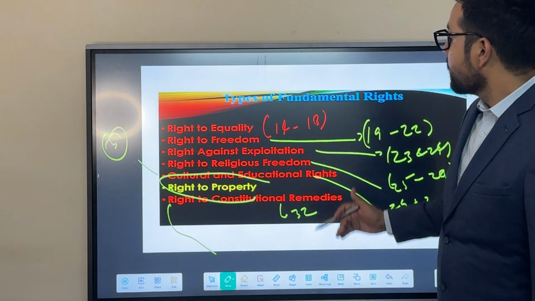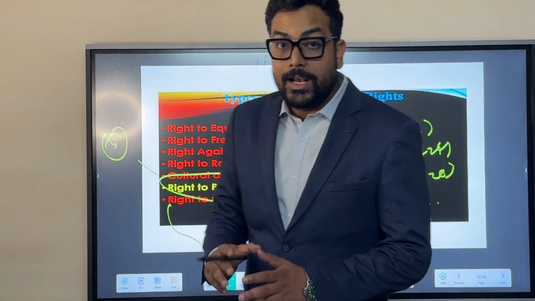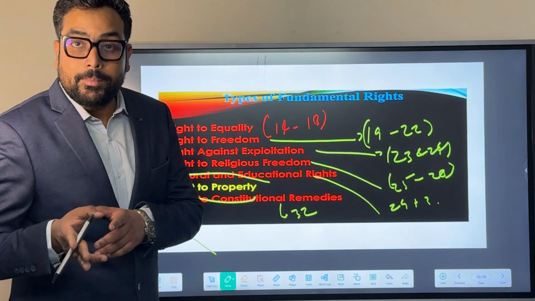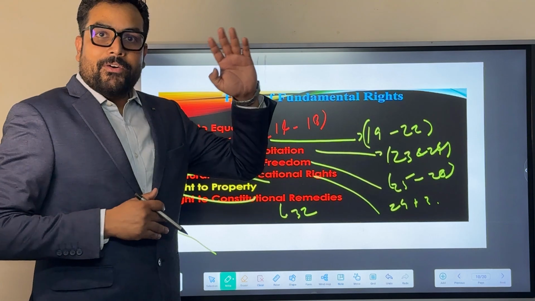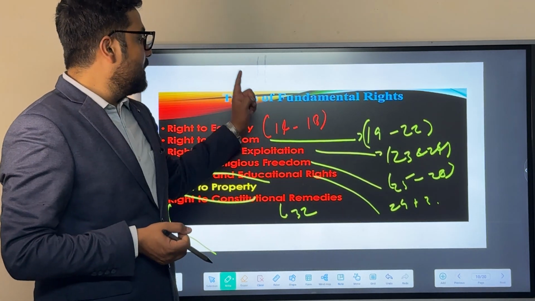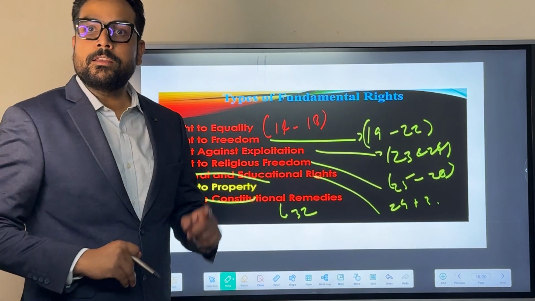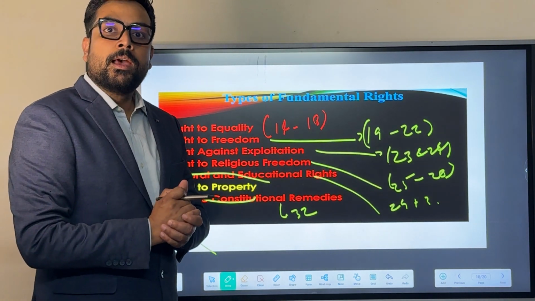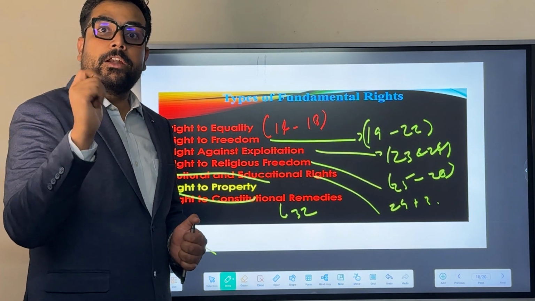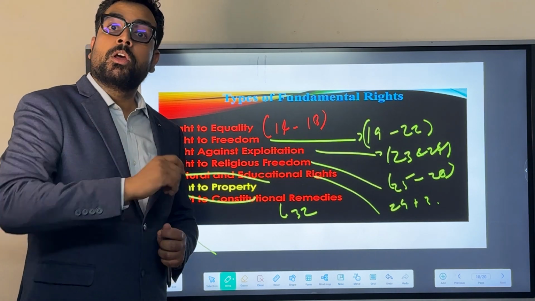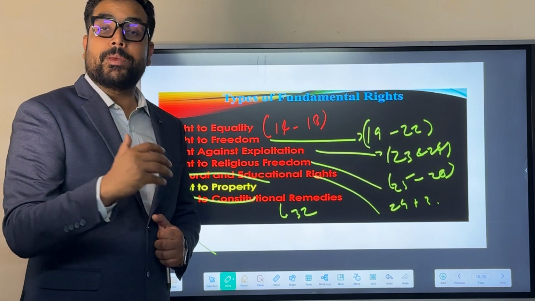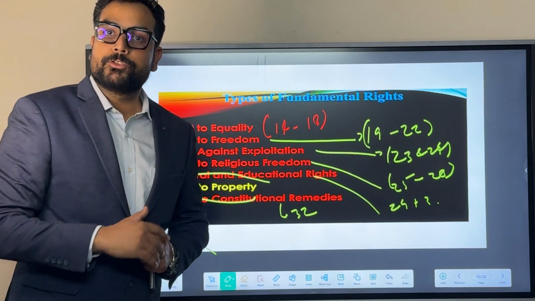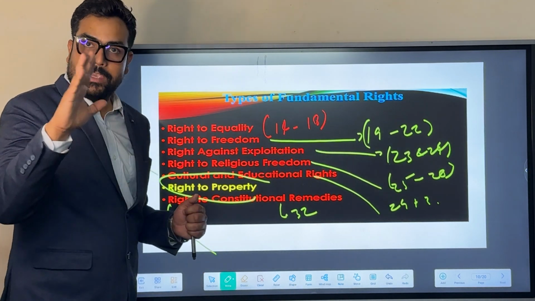I am repeating: right to equality, one of the most important fundamental rights, for which 5 articles were added, called Article 14, 15, 16, 17 and 18. It is a comprehensive concept of equality, where we will talk about any kind of discrimination, all kinds of discrepancies that could happen in society. We discuss everything here in equality.